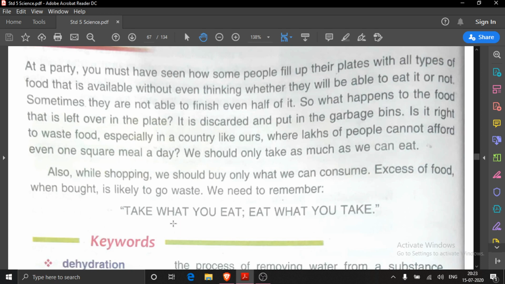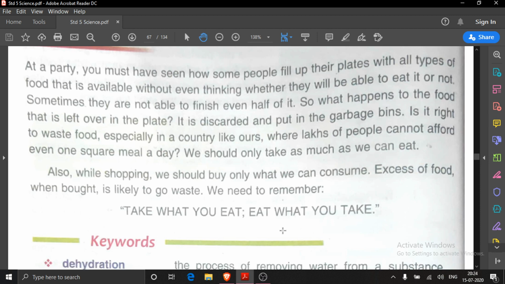And eat what you take. If you have taken anything in your plate, then you just finish it up. You just eat it. Because if you will not eat it, then where will it go? It will go to the dustbin. Then it is the wastage of food. Is wasting of food good? No, absolutely not. Wasting of food is not good.